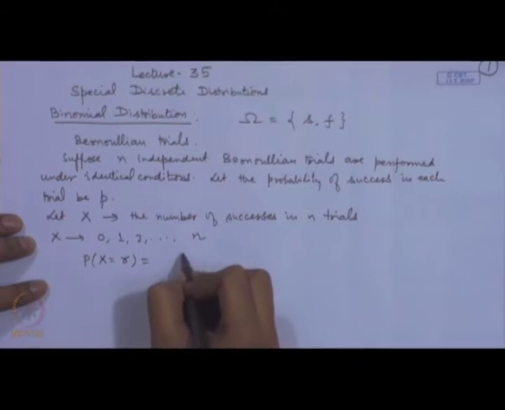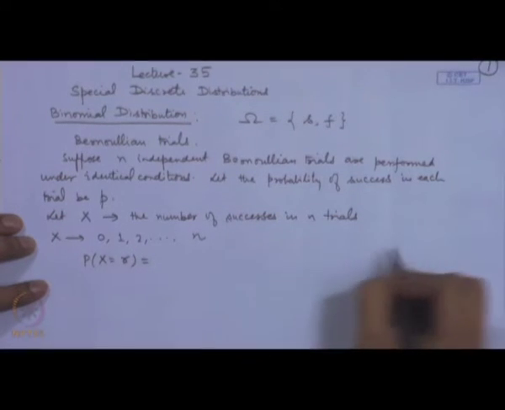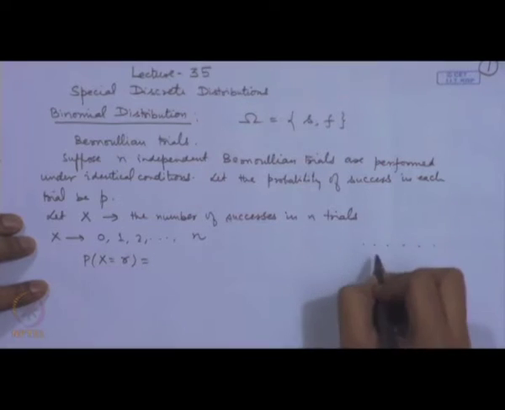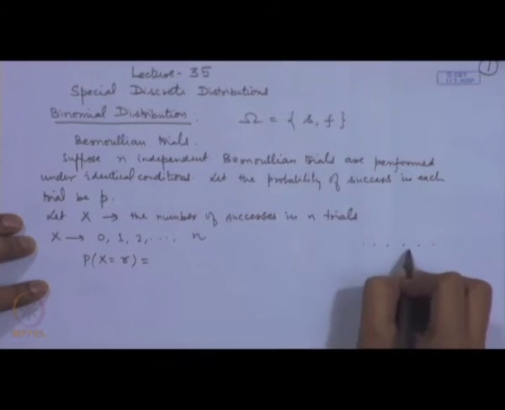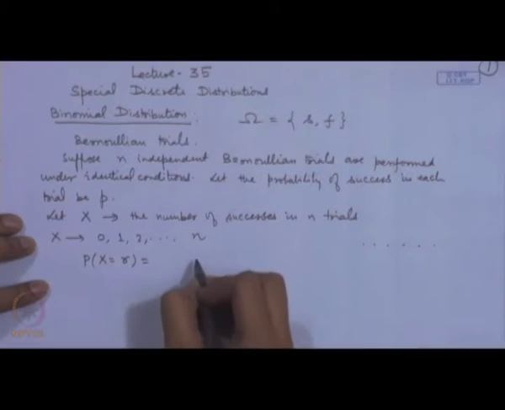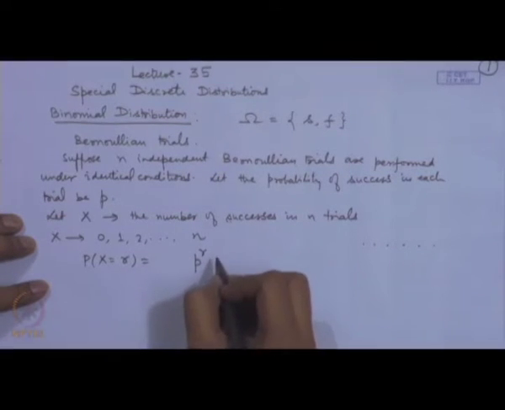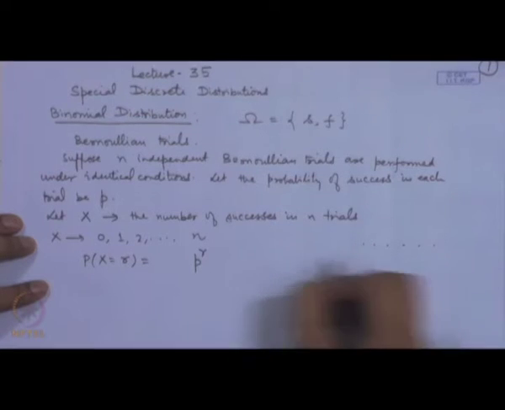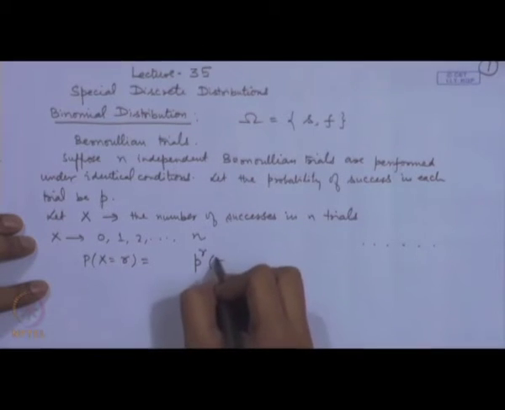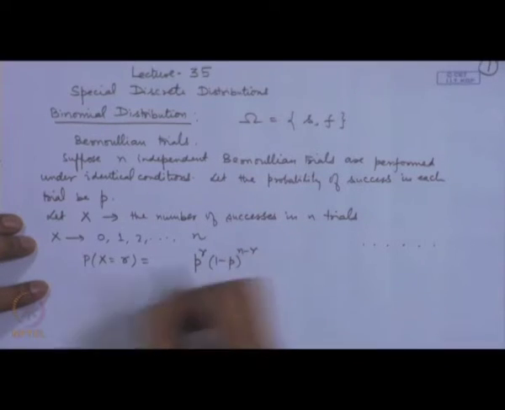Then we are having n trials, out of this r of them are success. So, the probability of r successes will be p to the power r, and then remaining n minus r will be failures. So, the probability of failure for each trial is 1 minus p. So, in n minus r trials it will be 1 minus p to the power n minus r.